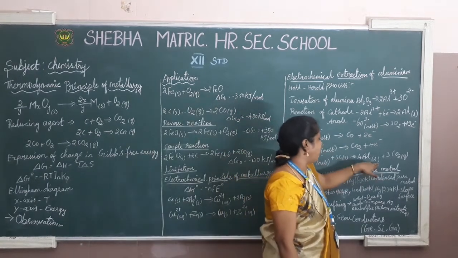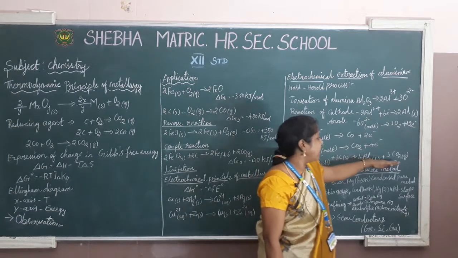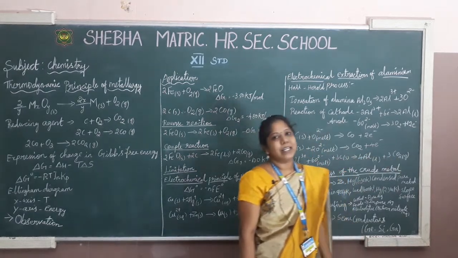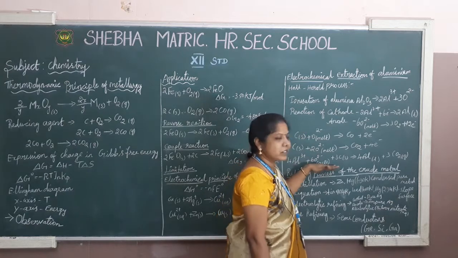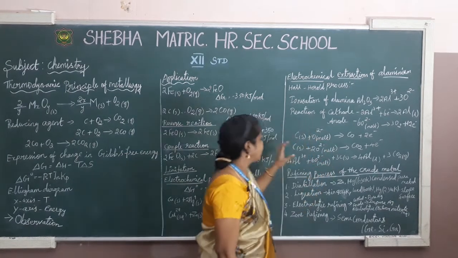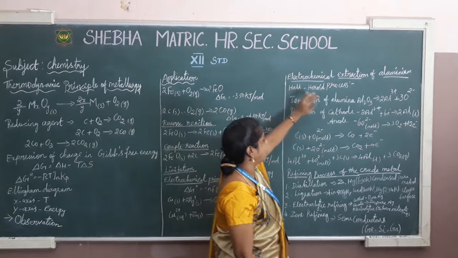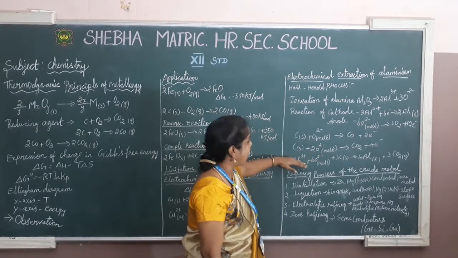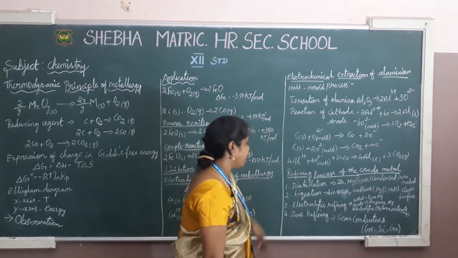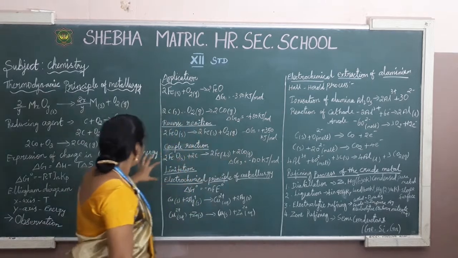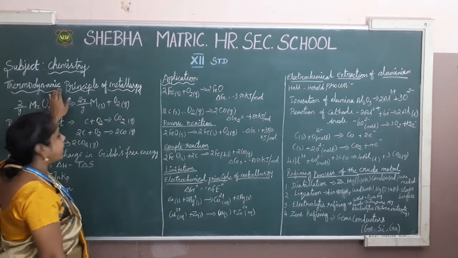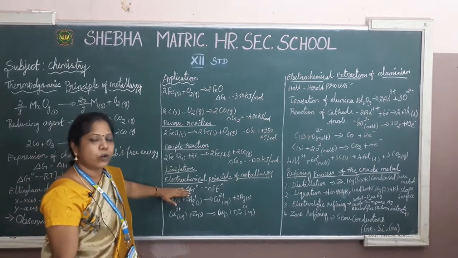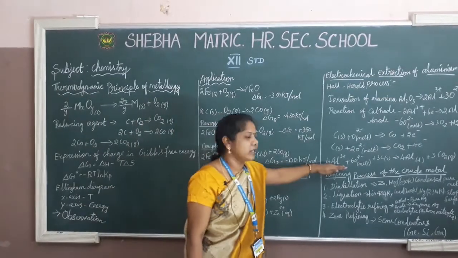We get the aluminium in the liquid state and carbon dioxide in the gaseous state. This is the last reaction of this process. So this is the most important part of the Hall-Héroult process, all of you note it down and write it down carefully. Here we have completed the thermodynamic principle, and the electro principle is completed in these reactions.